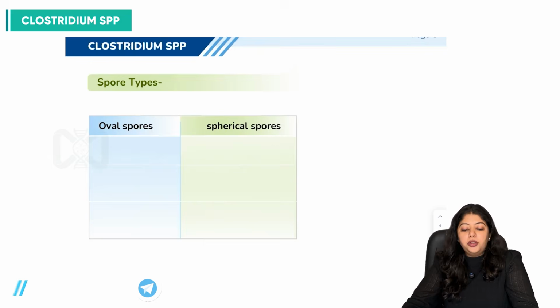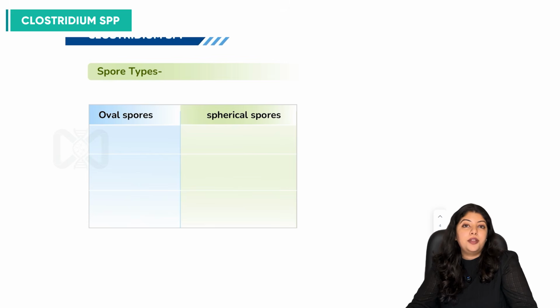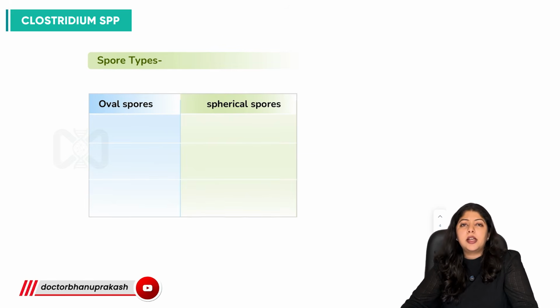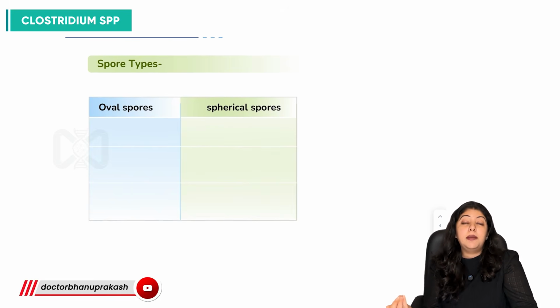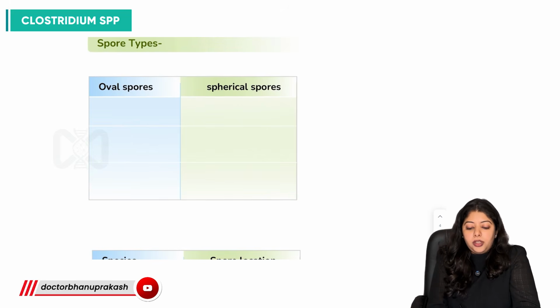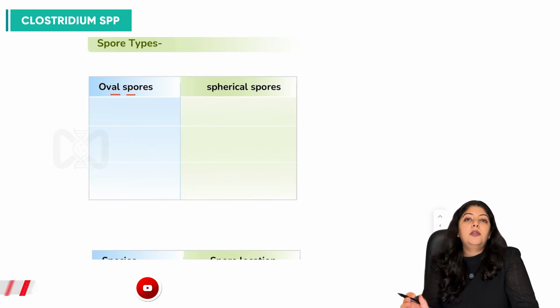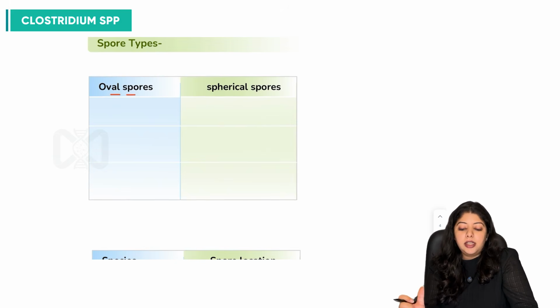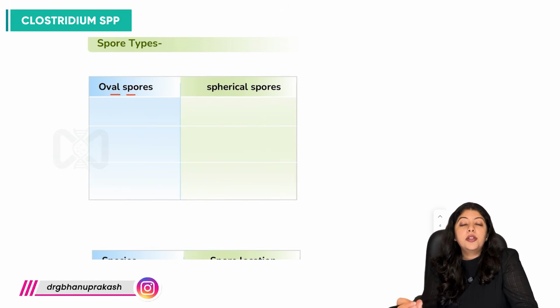Now moving on to one important morphological differentiation which helps us solve the image-based questions which come from Clostridia. There are two features we must know: whether these are oval or spherical spores, and also the location of these spores in the bacilli.